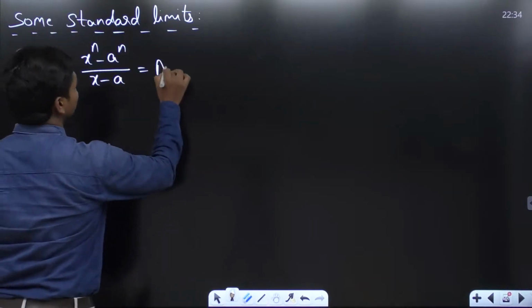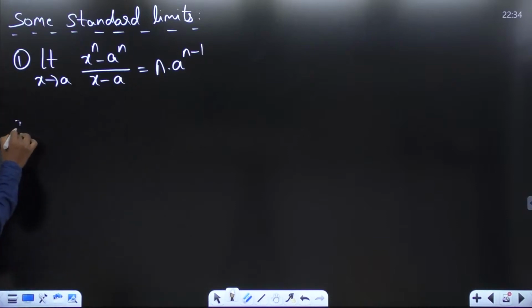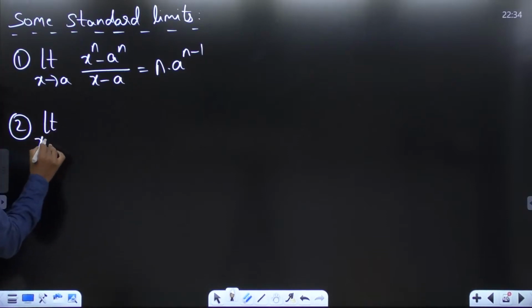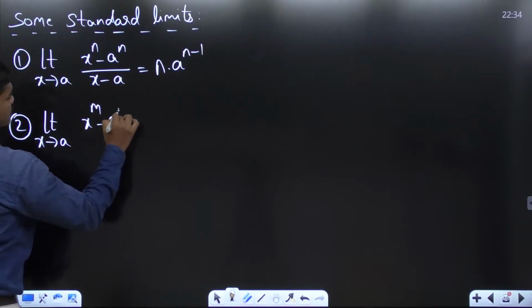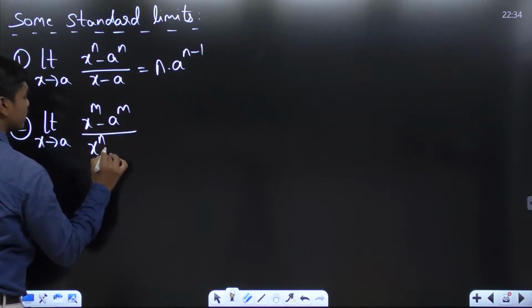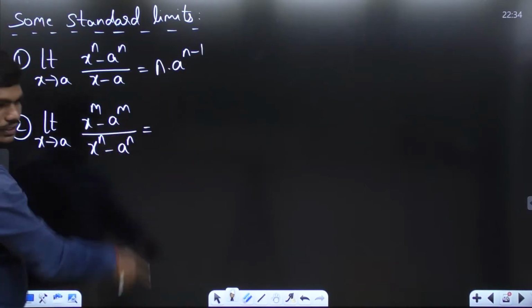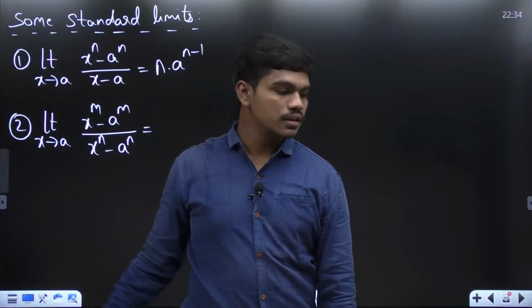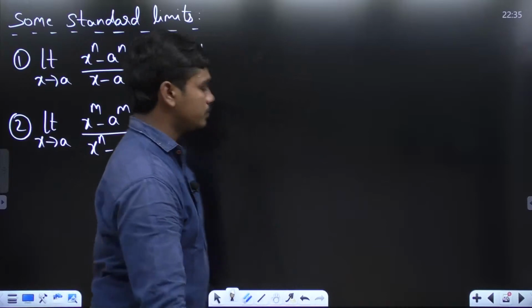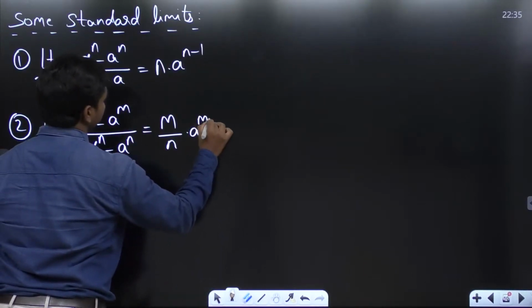n into a power n minus 1. Okay, so using this result, can you tell me one more limit? Limit x tends to a, x power m minus a power m divided by x power n minus a power n. Using this result, what's the value of this? Please tell me, all of you. m by n into a power m minus n.